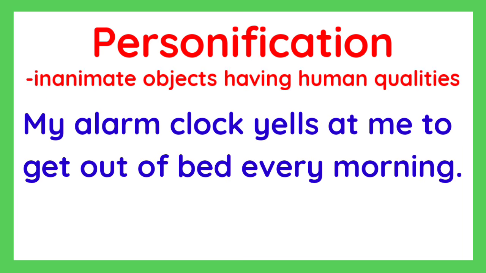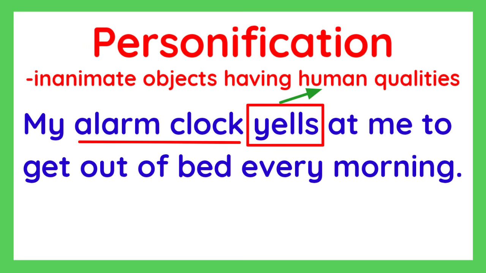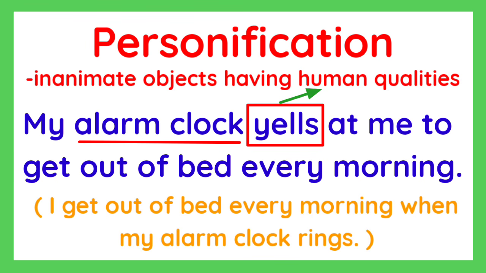For example, my alarm clock yells at me to get out of bed every morning. Why is this an example of personification? Because the alarm clock is treated as if it has a mouth that can yell, like a person, right? And of course, this sentence has more effect than simply saying, I get out of bed every morning when my alarm clock rings or goes off.